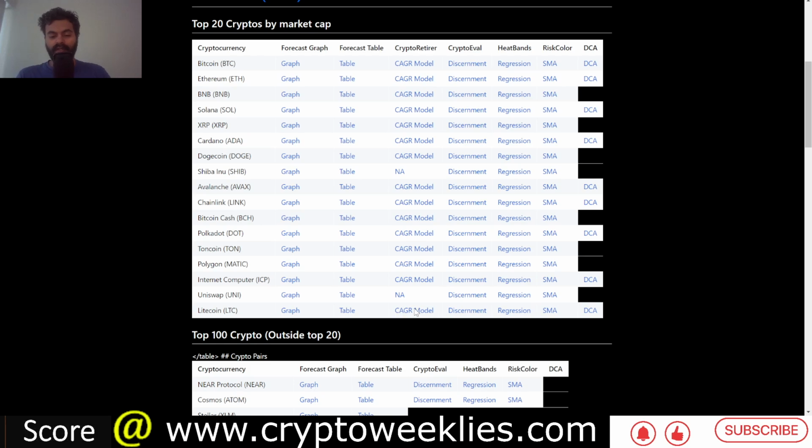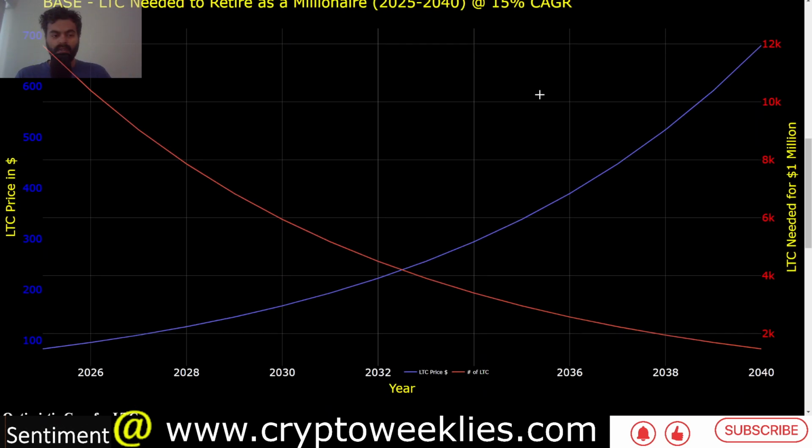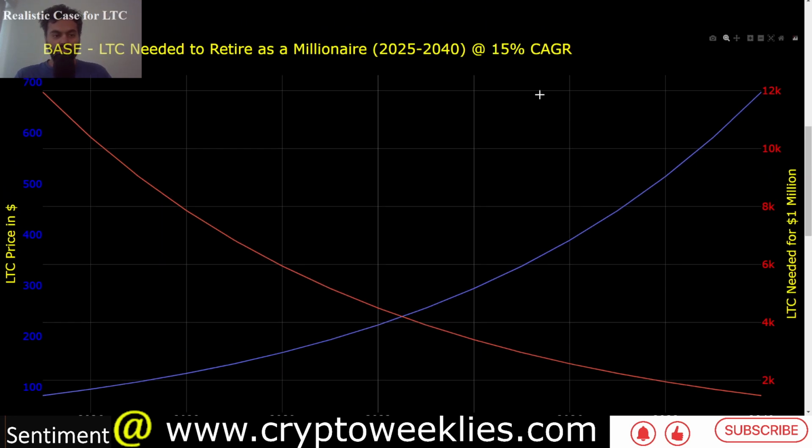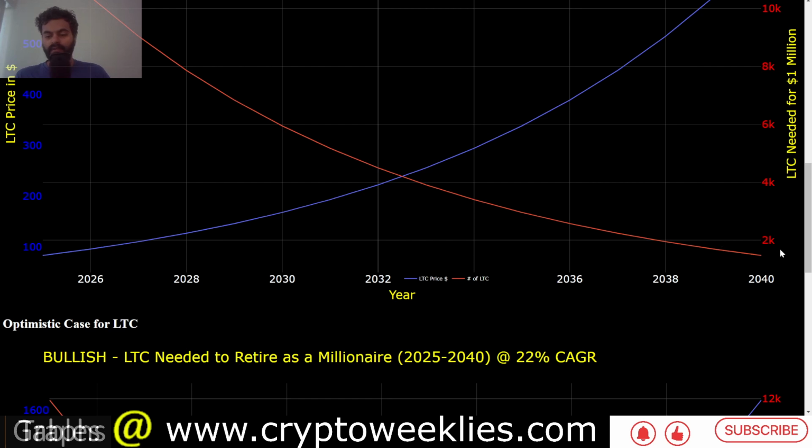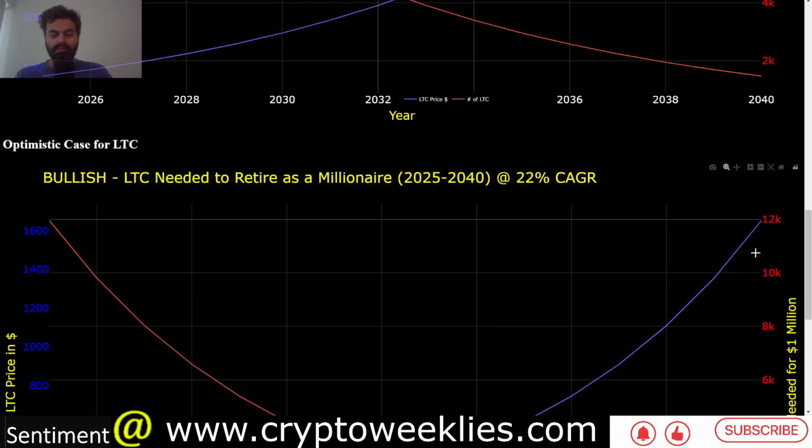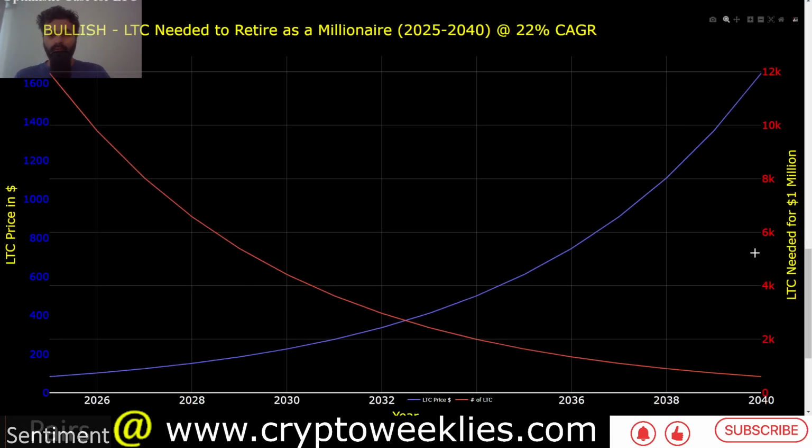In terms of the retirement model that we had created, there are two scenarios. The realistic case for Litecoin going forward till about 2040, if Litecoin manages to grow 15% year over year, which would be 1/3 of what Bitcoin has done over the last 15 years. Price of Litecoin could be at around $680, and the number of Litecoin tokens needed without staking or anything to be a Litecoin millionaire would be at around 1470.